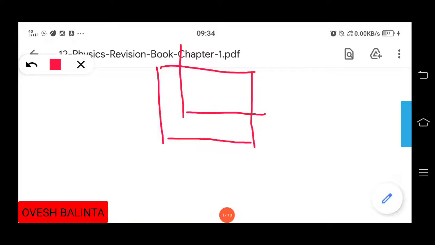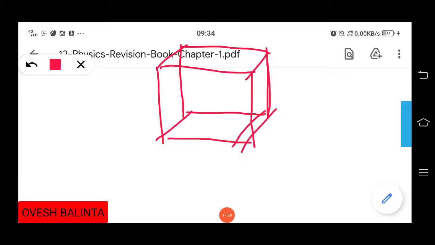Now see, this and this. Okay, so this is our volume.